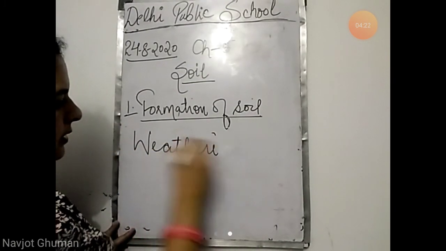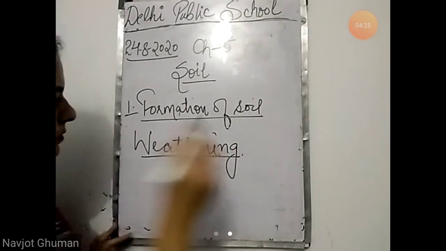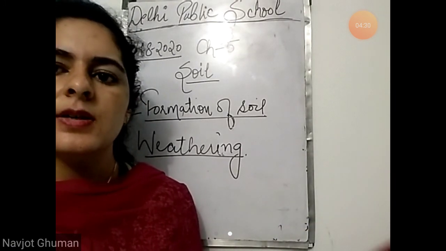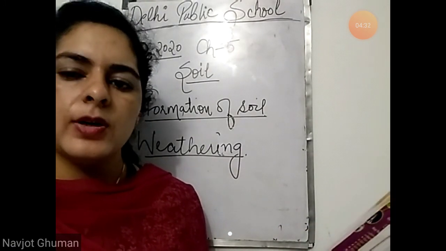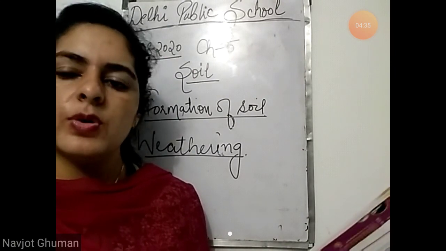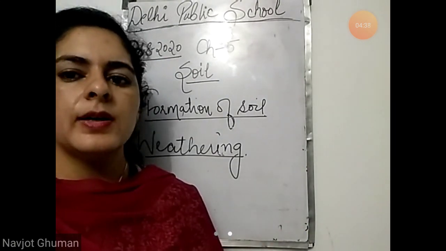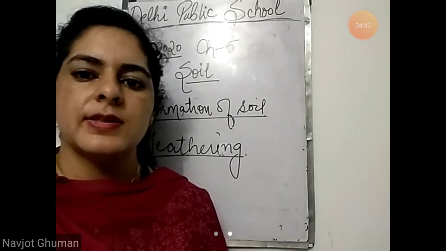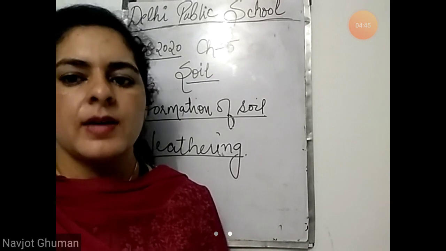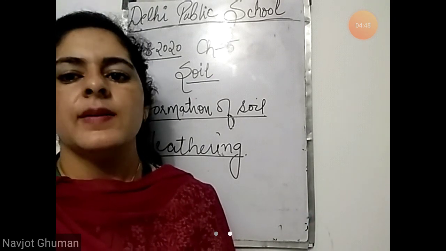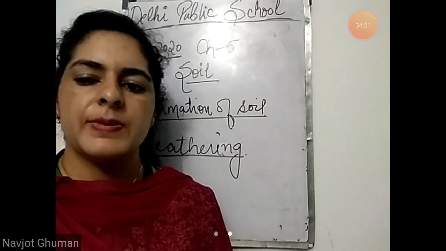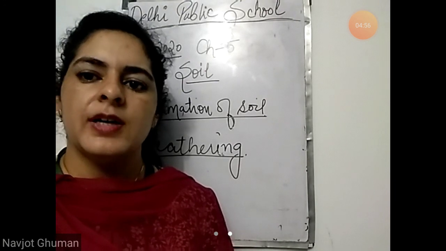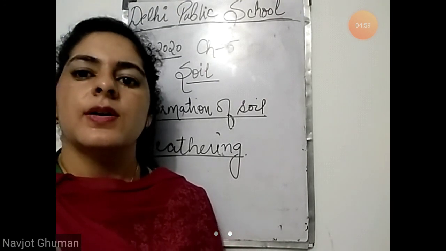Now what is weathering? Big pieces, we know that rocks, they contain big pieces. Now what happens when rainfall is there or wind blows? Then the high speed wind, it takes away the heavy particles of the rock to far off places. The same way, when the rain is there, the water, it takes away the heavy pieces of the rocks to far off places, and where those pieces fall, there the soil is formed.